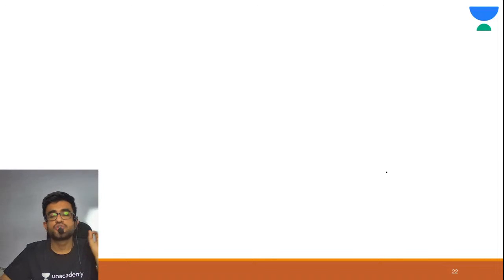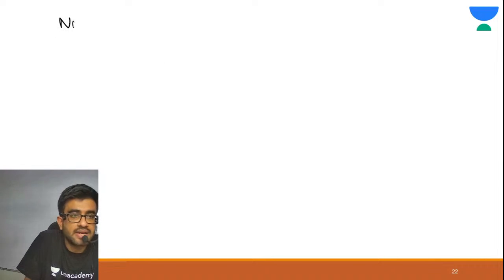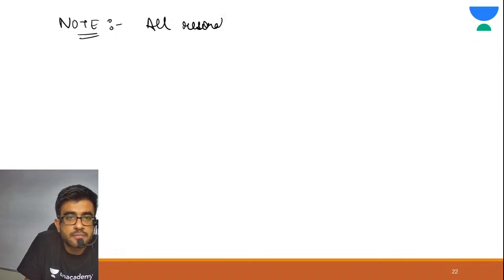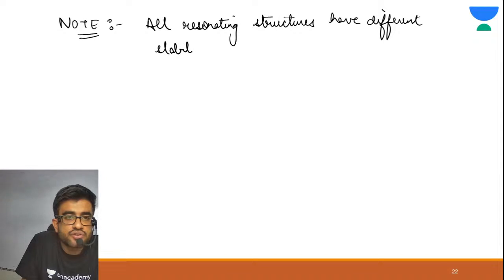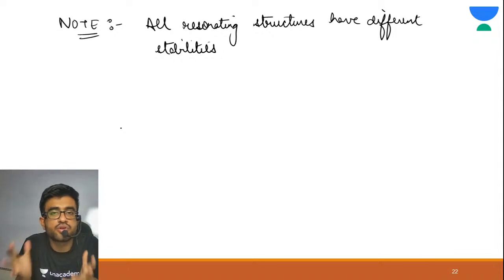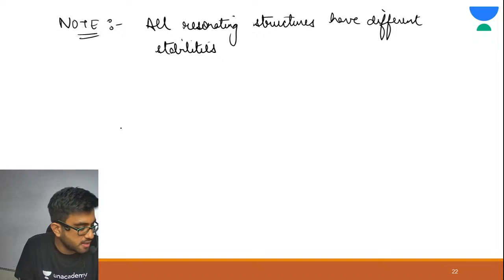All right, so see, I'm writing a note here: all resonating structures have different stabilities. Every resonating structure has different stability. You can compare resonating structures' stability. All right.